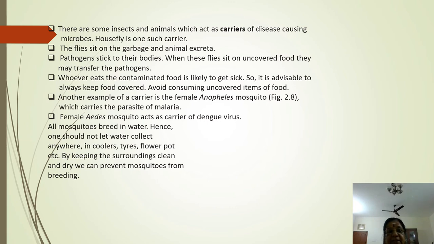Then female Aedes aegypti acts as a carrier for dengue virus. All these mosquitoes breed in water. Hence, one should not let water collect anywhere in coolers, tires, flower pots, etc. By keeping the surroundings clean and dry, we can prevent mosquitoes from breeding. I hope you are able to follow this. So this is how vector-borne disease is affecting us.